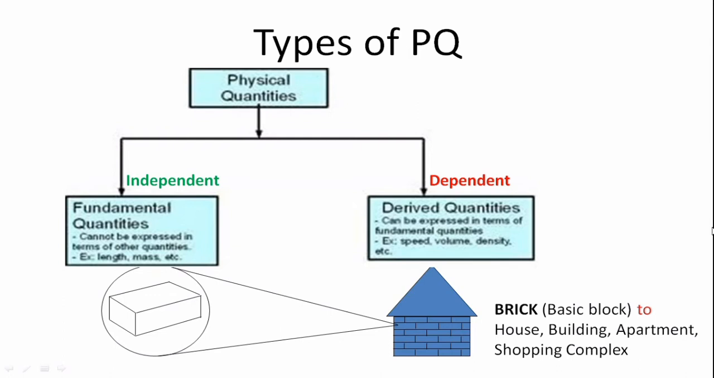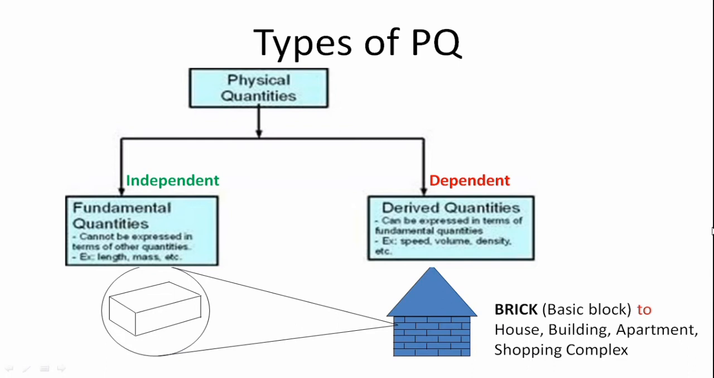Basically, there are two types. The first one is fundamental physical quantities, and the second one is derived physical quantities. Fundamental physical quantities are independent and cannot be expressed in terms of other physical quantities. For example, length, mass, time. Length is a fundamental physical quantity because length cannot be expressed in terms of, let's say, mass or time. Similarly, mass and time are also fundamental physical quantities.